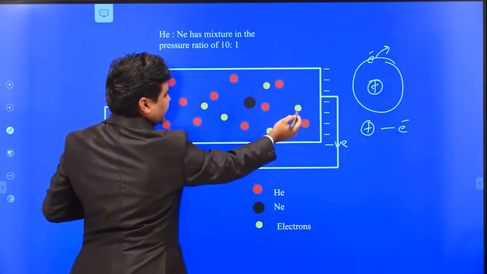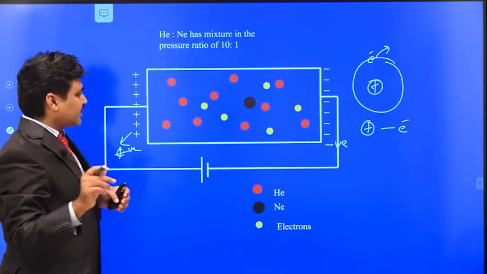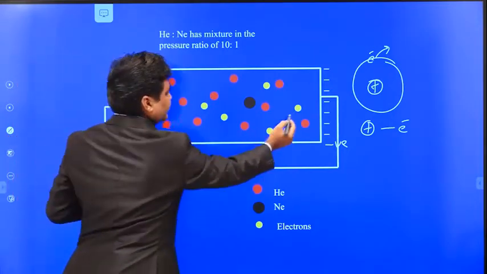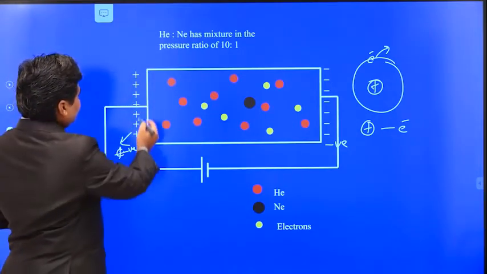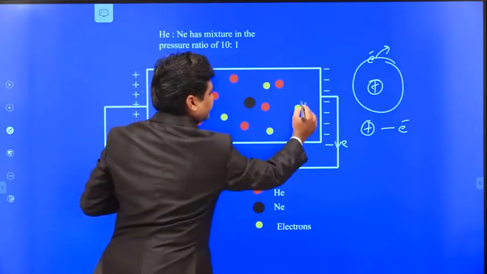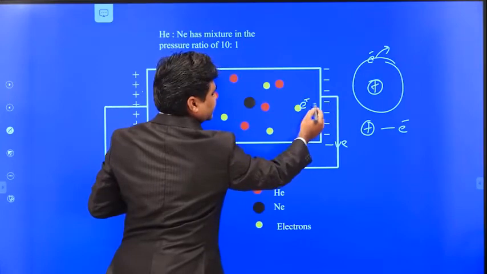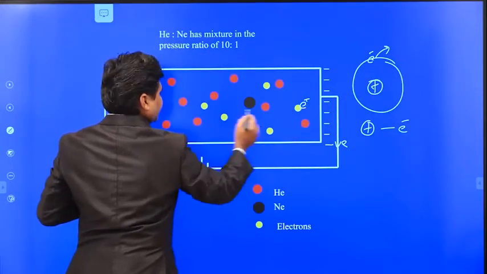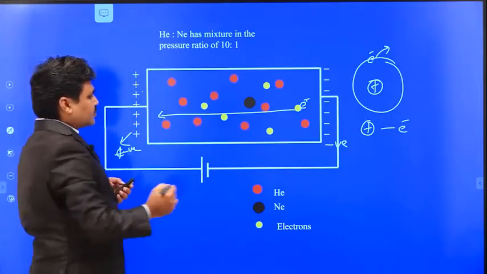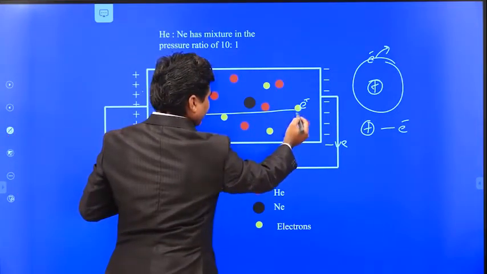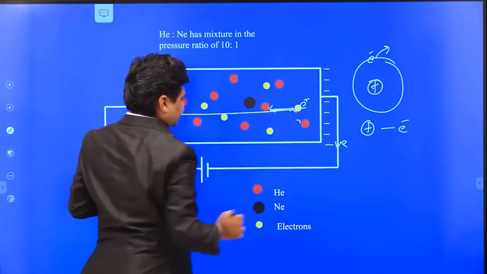These electrons have a very small amount of mass. Since the electrons are very light, when a large amount of electricity is applied, with this being the positive electrode, the negatively charged electrons are repelled by negative charge and attracted by positive, because similar charges repel and opposite charges attract. So these electrons are attracted towards the positive electrode, and when they travel with higher velocity, they collide with some helium atoms.